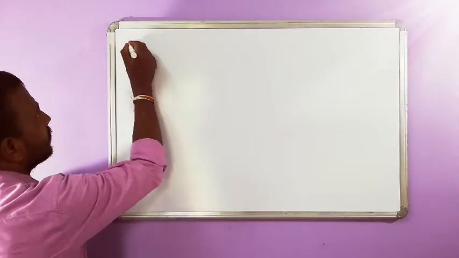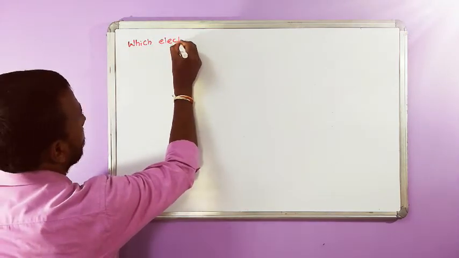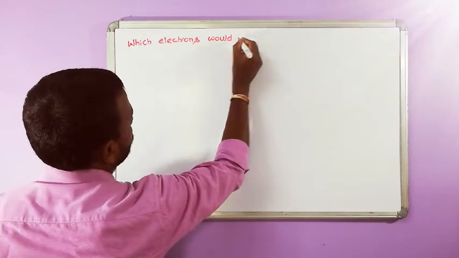Now the question is, which electrons would participate in bonding?